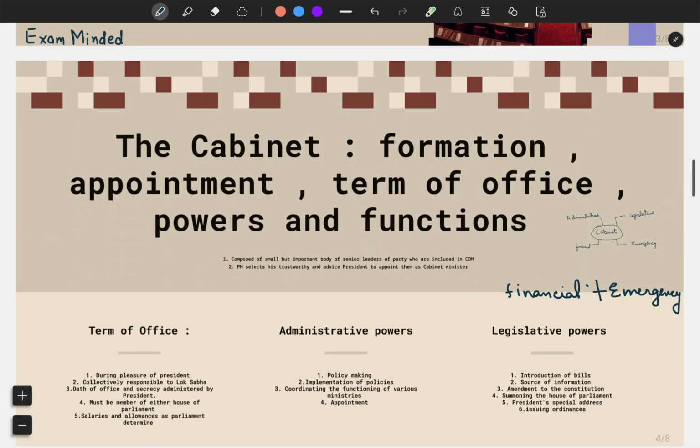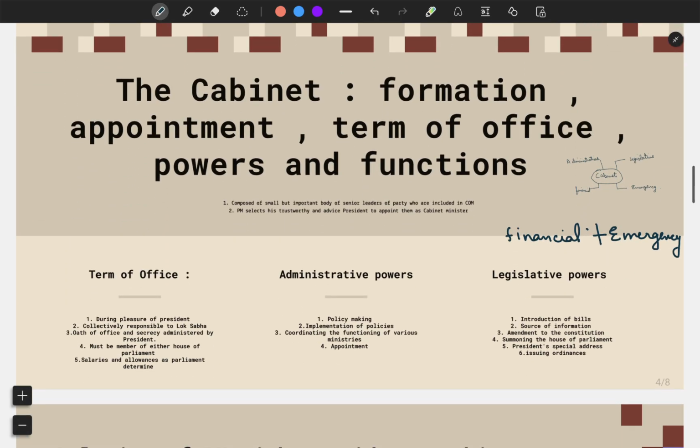Moving forward, we are going to see about the cabinet, how it is formed, what is the appointment, what is the term of office, powers and functions they possess. So let us understand one thing. Council of Ministers. If I say that Council of Ministers is in the outer circle, let us assume that this square represents the elected people. Then this is Council of Ministers and Prime Minister, and this is the cabinet and Prime Minister.